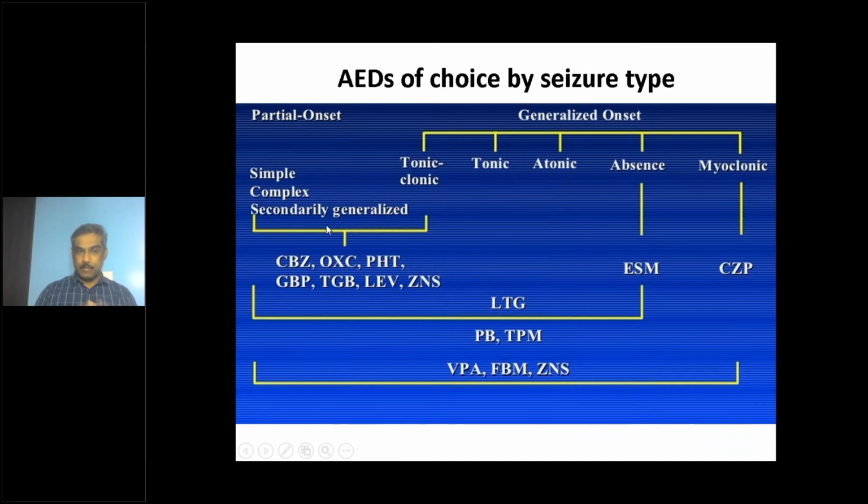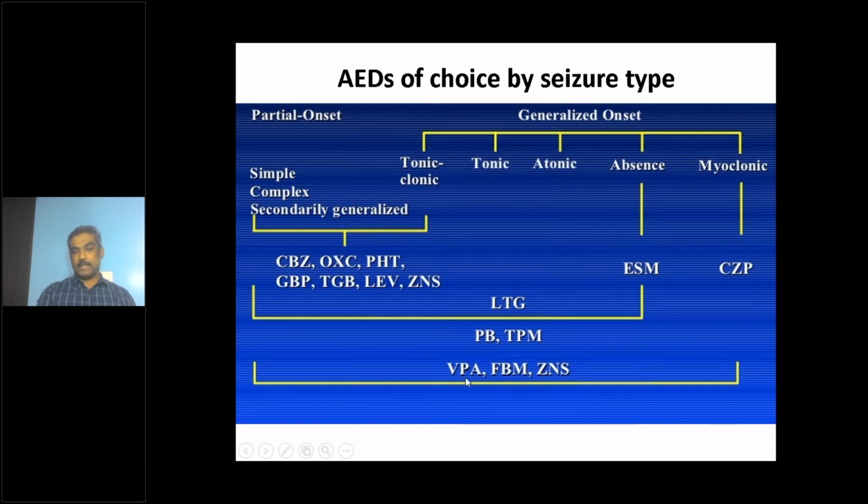Again, these are all old terminology, but because of the greater familiarity for physicians and pediatricians, I'm using the older terminology. For generalized onset seizures, valproate is always the best choice for pediatric epilepsy. With tonic-clonic seizure, tonic seizure, atonic seizure, absence or myoclonic seizure, valproate is the fulcrum of all these generalized onset seizures. And we know childhood absence epilepsy responds very well to ethosuximide. It's a very narrow spectrum antiepileptic medication.